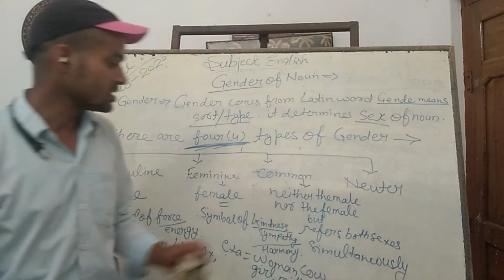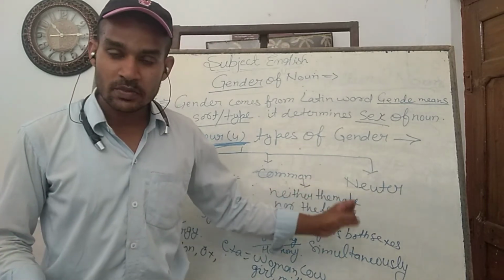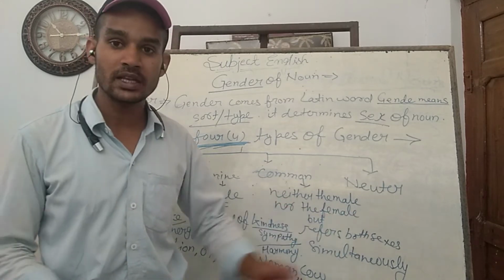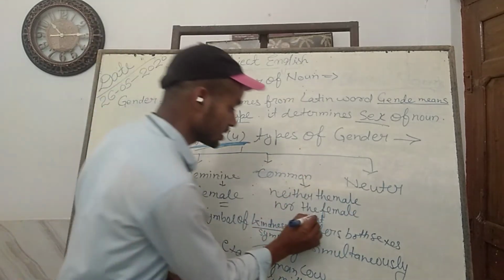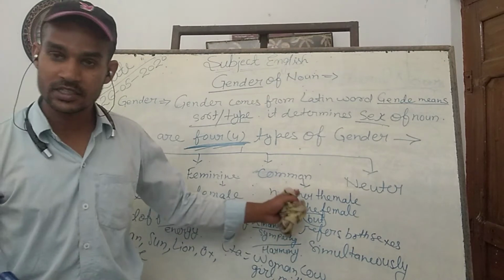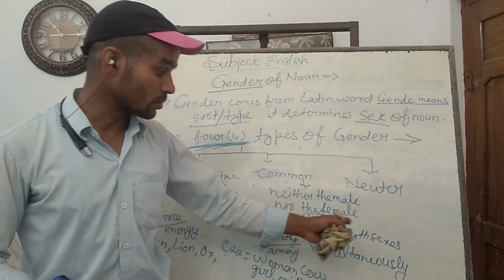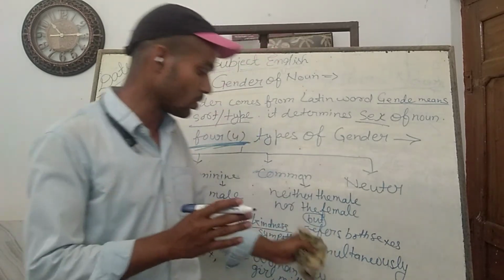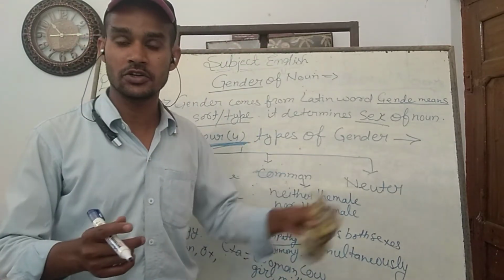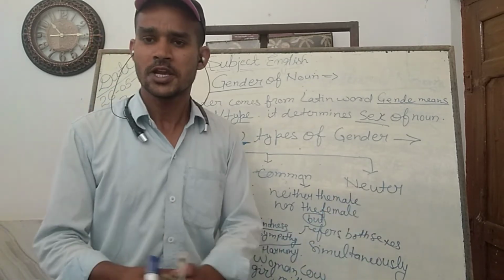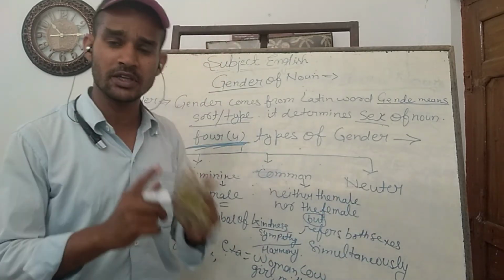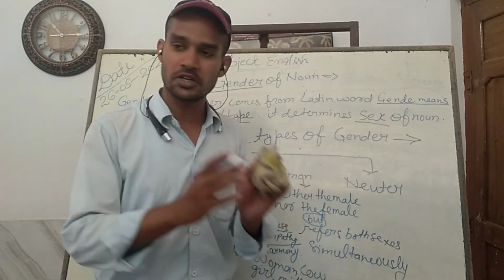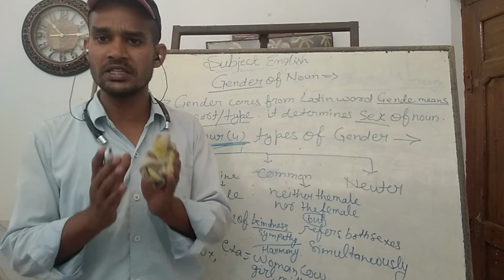Means this common gender neither represents the male race nor the female race, but on the contrary, it refers to and shows both sexes simultaneously, यह दोनों ही सेक्स को, मेल एंड फीमेल को एक साथ रिप्रेजेंट करता है. It does not bring any difference, any gap between both of the sexes. It represents both sexes equally, in the sense of equal.